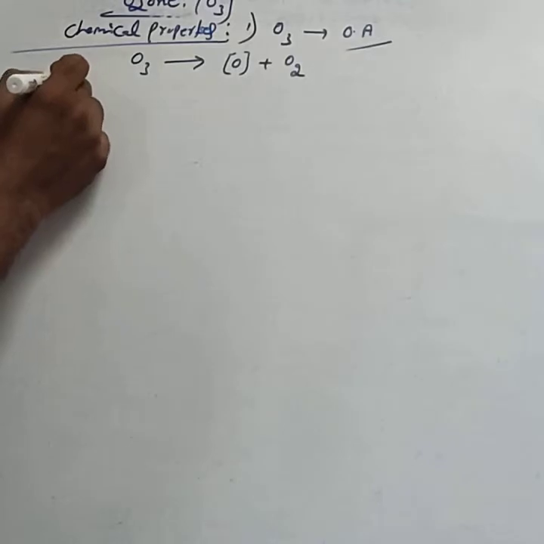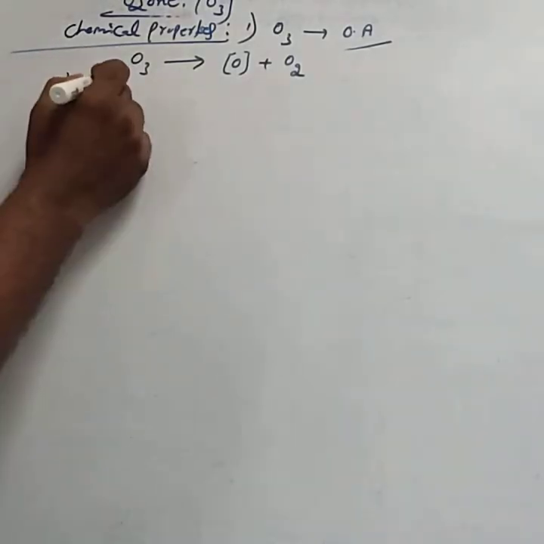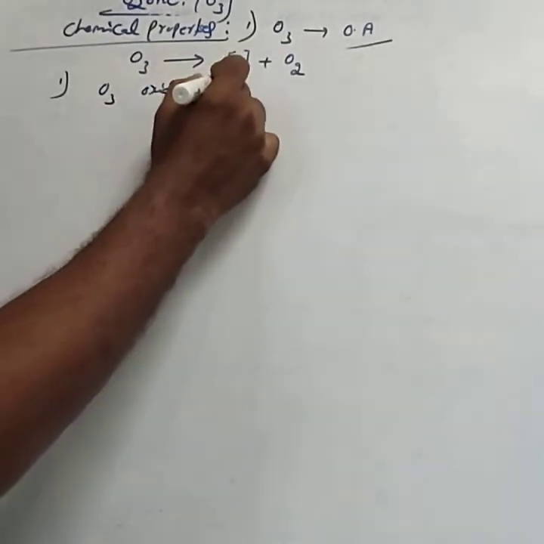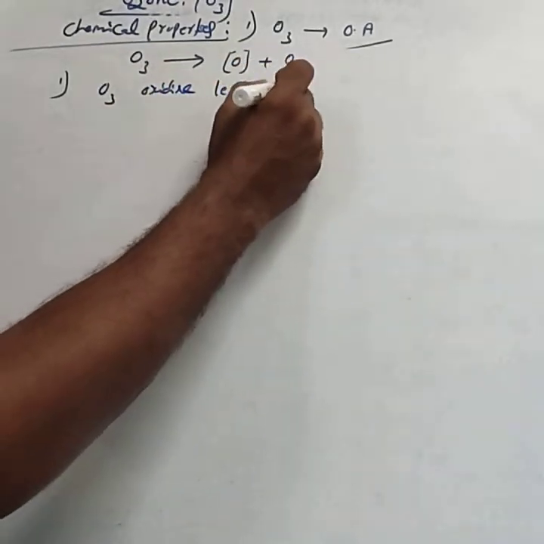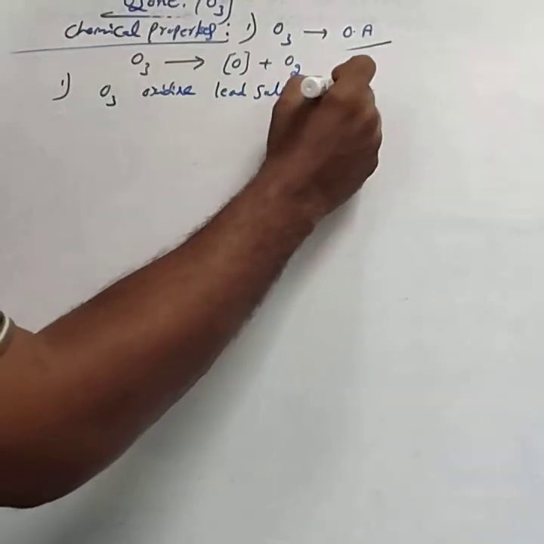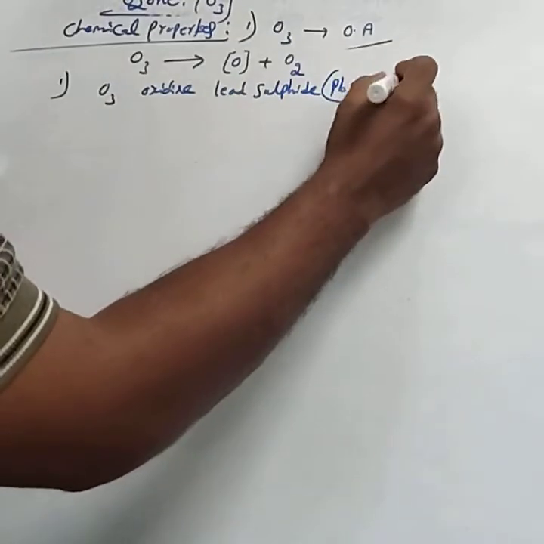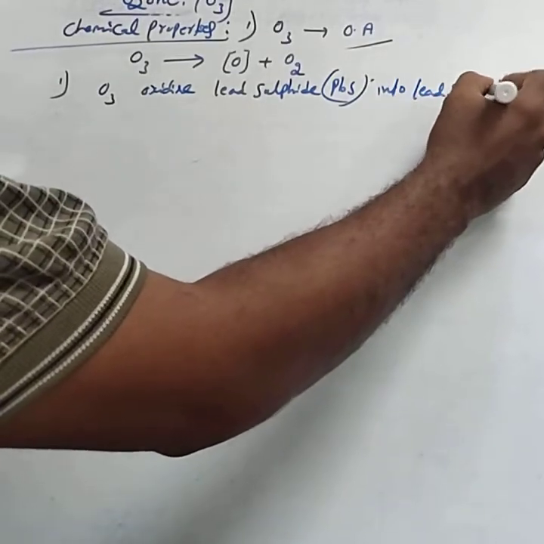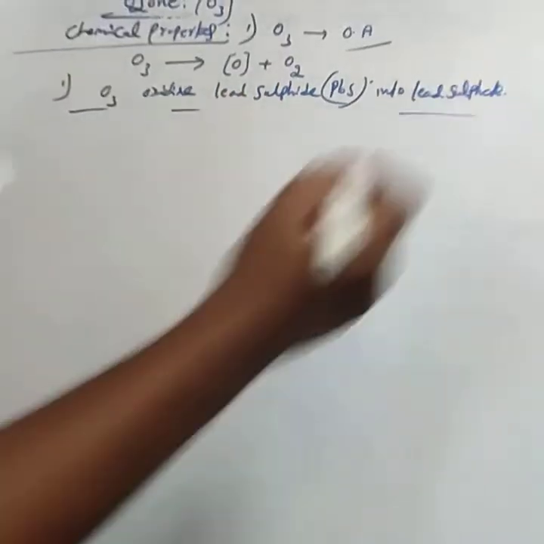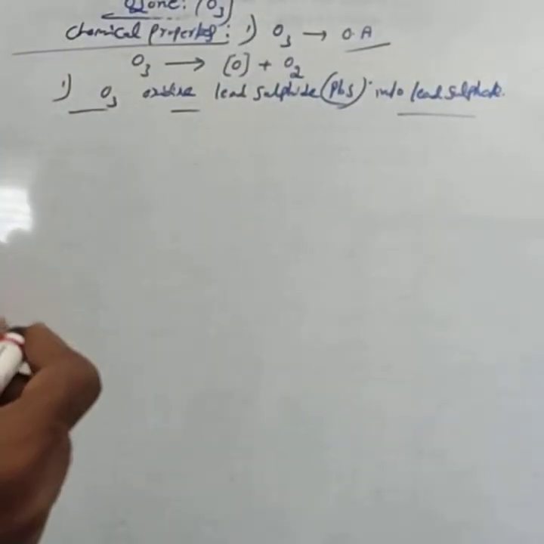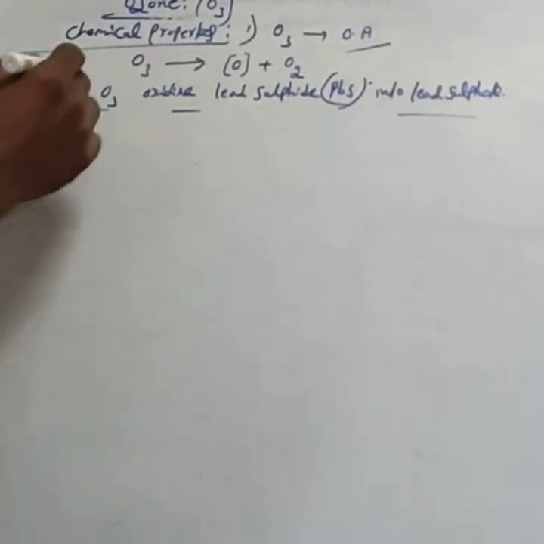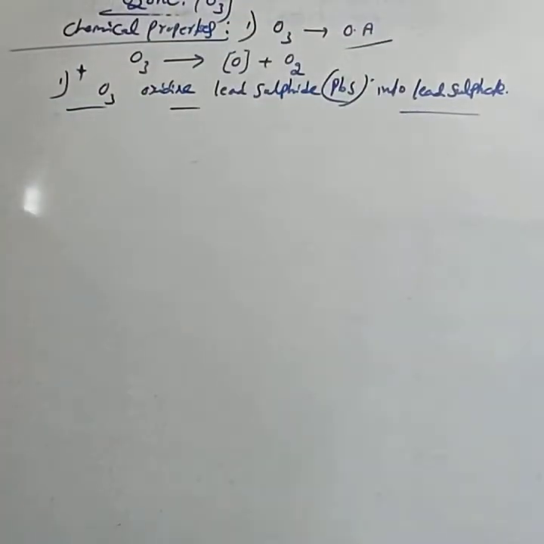For this oxidizing property, the first example is that ozone oxidizes lead sulfide, PbS, into lead sulfate, very most important one. For the 3 marks, they can ask the preparation of ozone and the action of ozone on lead sulfide. This is very important. Ozone oxidizes lead sulfide into lead sulfate.